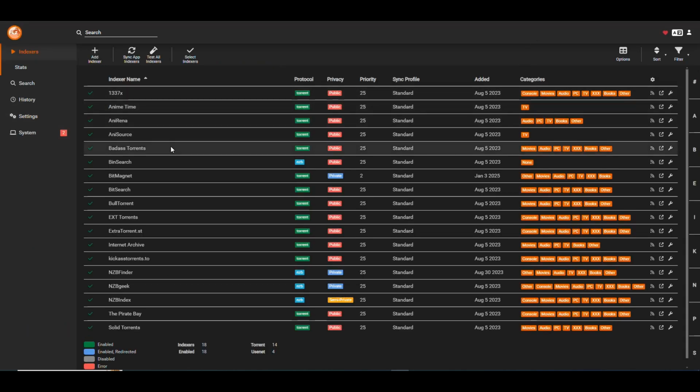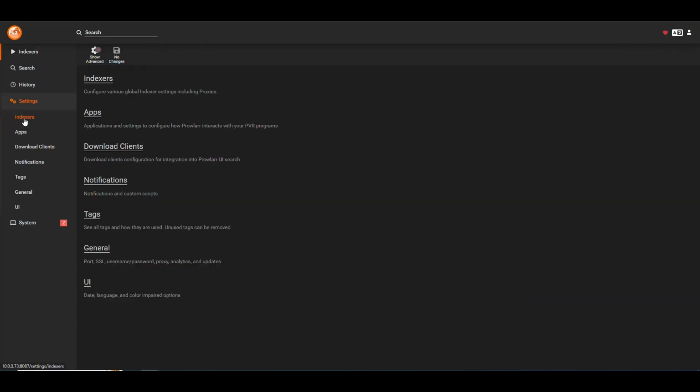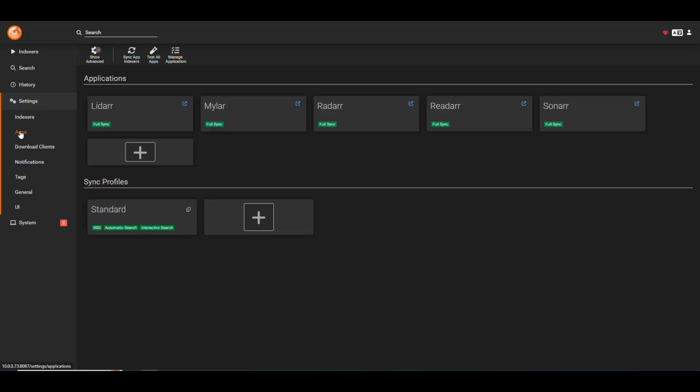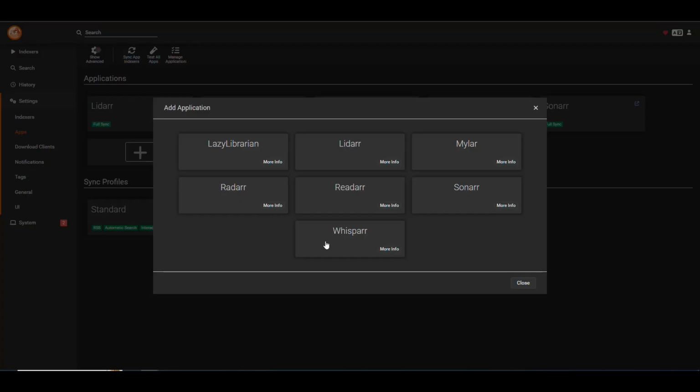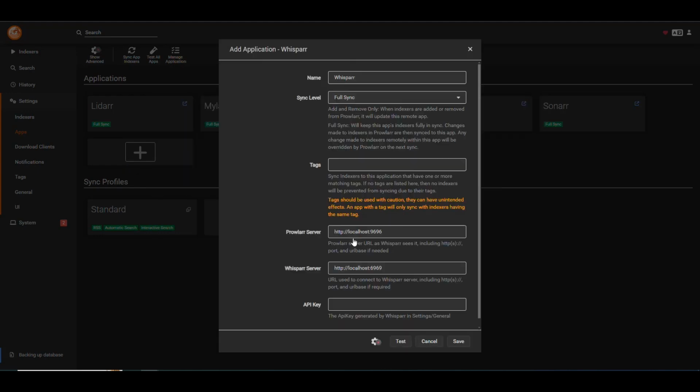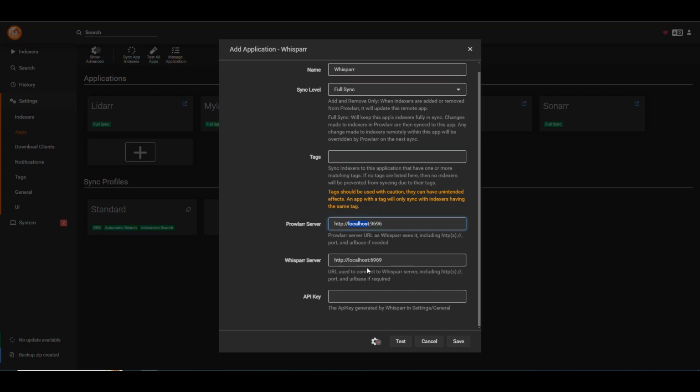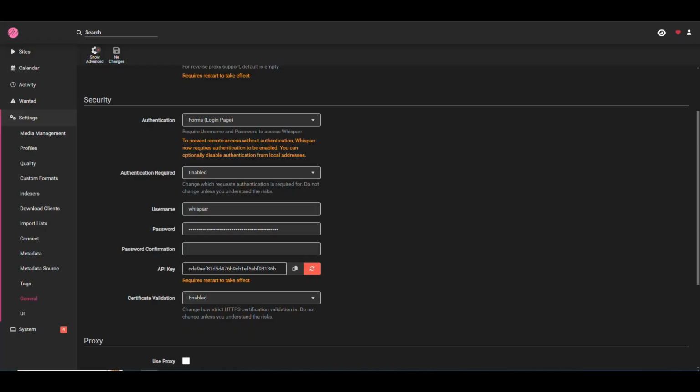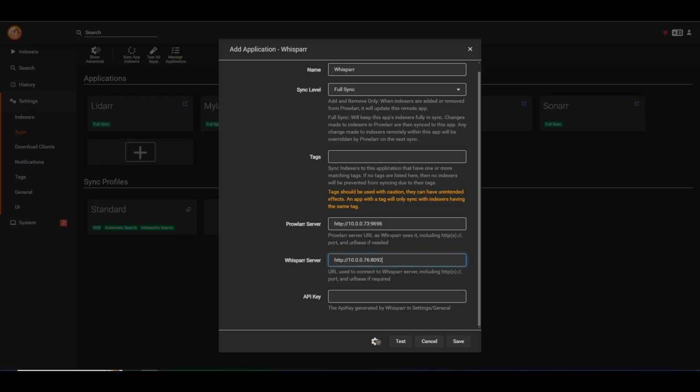All right, we're now in Prowlarr. And in Prowlarr, I'm going to go in here. I need to go into the settings, and I need to make sure that in my apps, I have an option here for Whisparr. So we're going to click on the plus sign, and we're going to see Whisparr here. So then we're going to select, it's going to be a full sync, and we're going to put here the IP of our NAS. So that's, in my case, 10.0.0.73, but then the Whisparr server is on 8092, correct. And then the Prowlarr server, we're not going to touch that. And then we put the API key for our Whisparr. So now we test this.